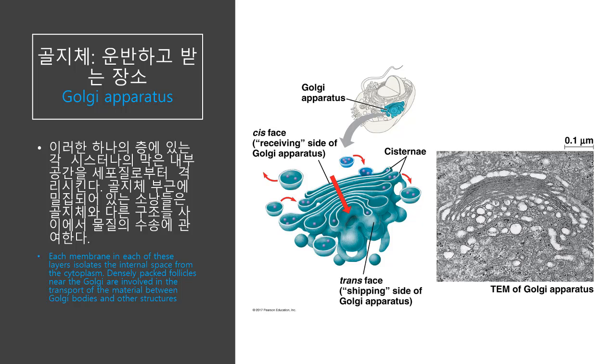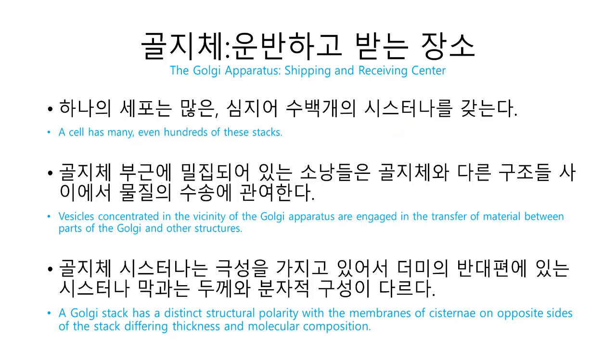Vesicles concentrated in the vicinity of the Golgi apparatus are engaged in the transfer of material between the parts of the Golgi and other structures. A Golgi stack has a distinct structural directionality, with the membranes of cisternae on opposite sides of the stack differing in thickness and molecular composition.